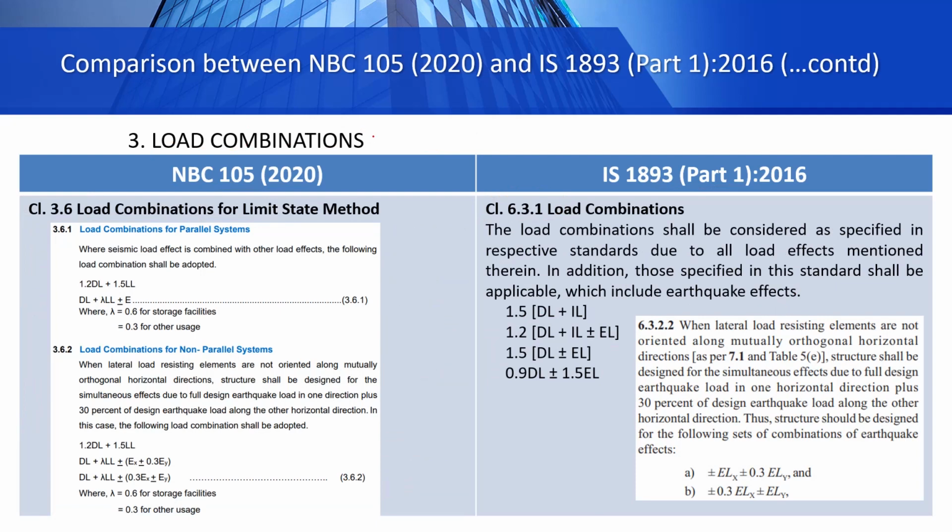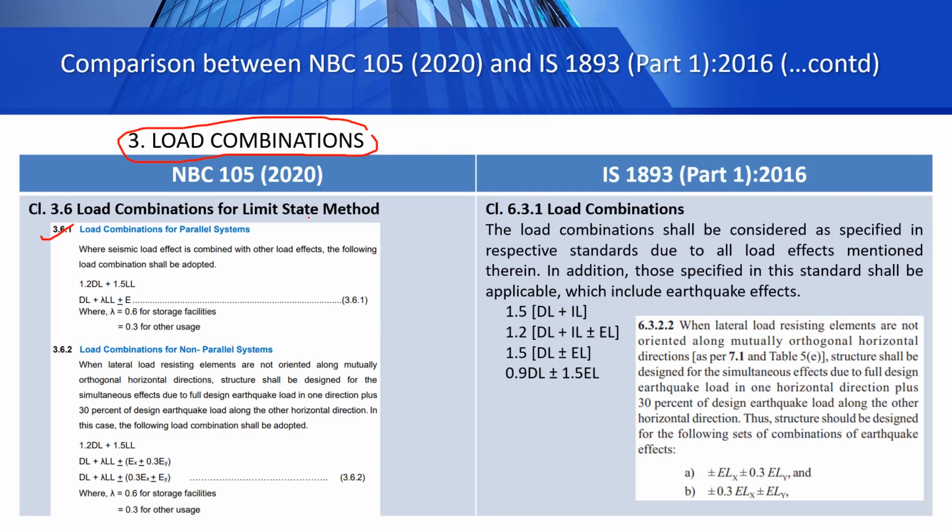Now let's go to load combinations. First, there is one change in the new National Building Code as compared to the old building code in case of load combinations and load factor. If you remember, when performing design according to IS code, when defining mass source, if the live load was less than or equal to 3 kilonewton per meter square, then we considered only 25% of that live load.